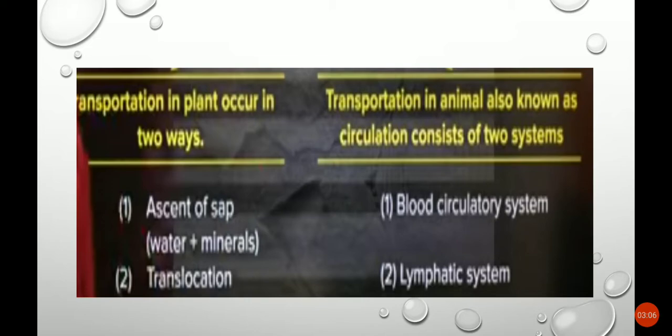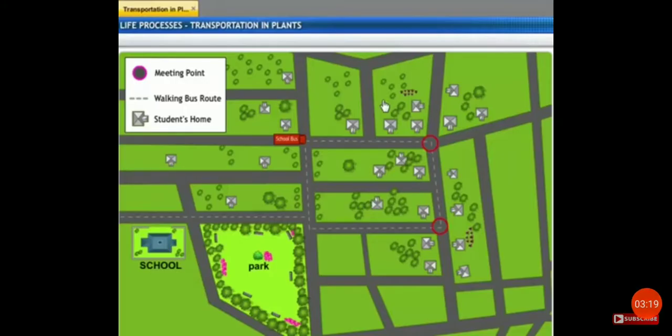So now let us see, for better understanding, more detail in the video. So let us learn more about transportation in plants. In next class we are going to learn about transportation in human beings. So let's start.